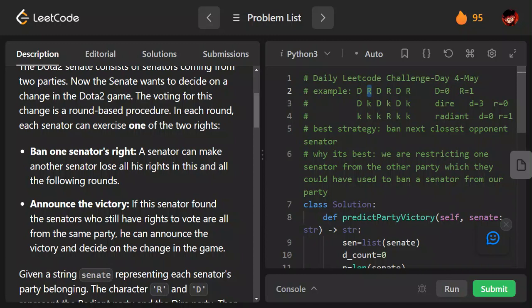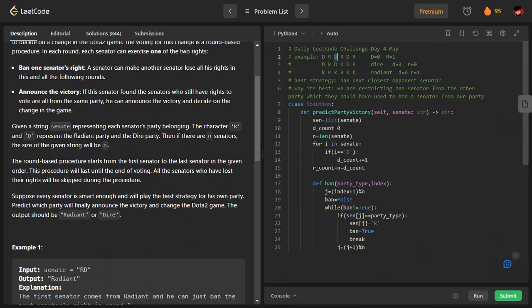For example, suppose I don't ban this R. Then this R can vote now, and they will reduce one of my members. But suppose I ban this R, so its turn will not come, and again a turn will come, let us say, for my own member. So that is the basic idea behind my strategy.